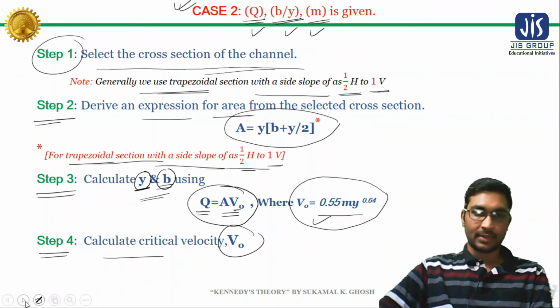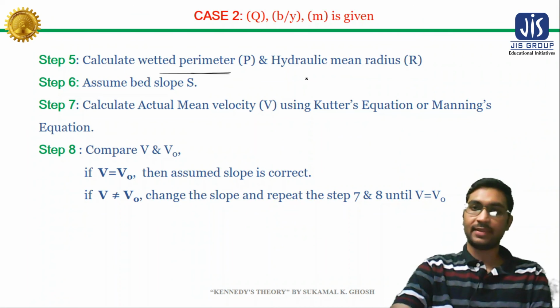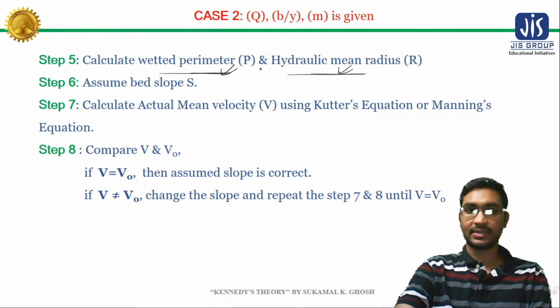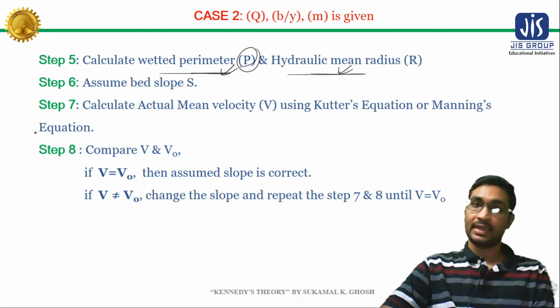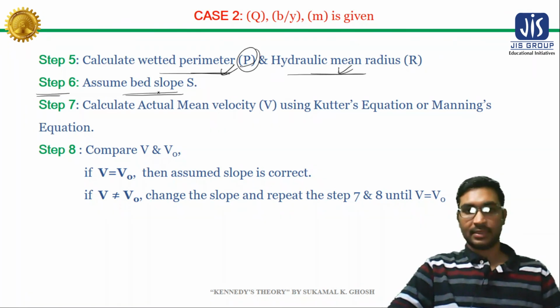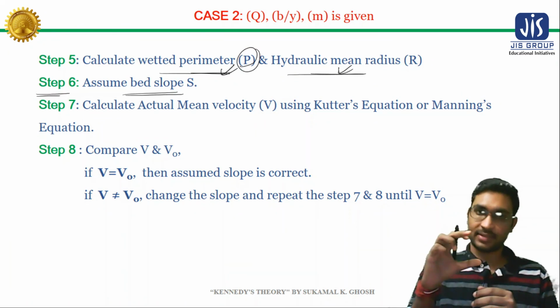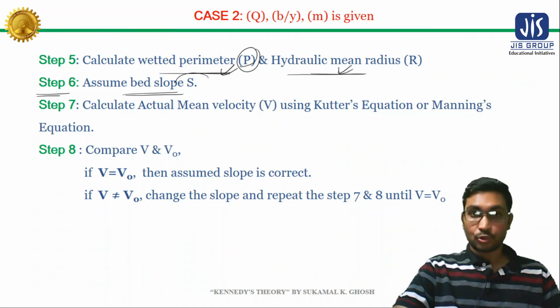Now, after calculating the critical velocity, we need to calculate the wetted perimeter and the hydraulic mean radius. Once we calculate the wetted perimeter, then we can calculate the hydraulic mean radius using this P value. Now in step 6, we need to assume a bed slope S. See, in our case 1, we assumed the depth of the section, but in this particular case we need to assume the bed slope of the section.